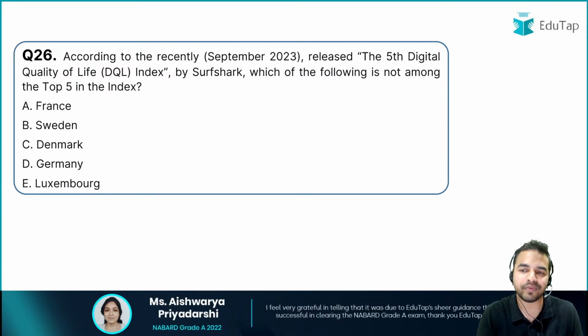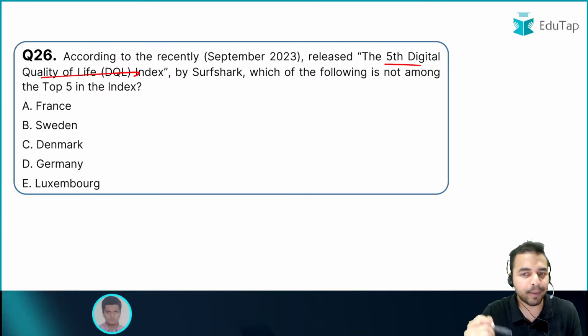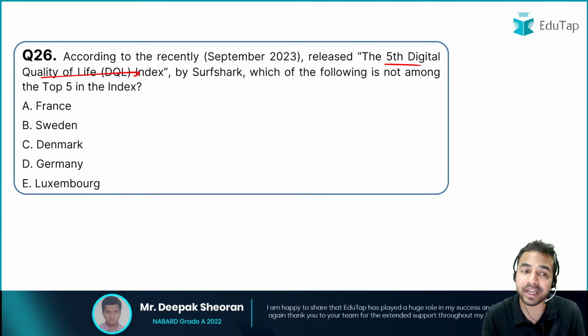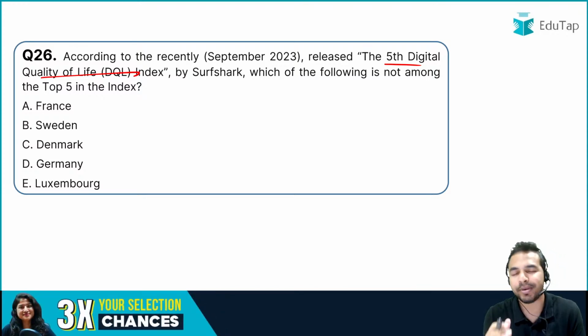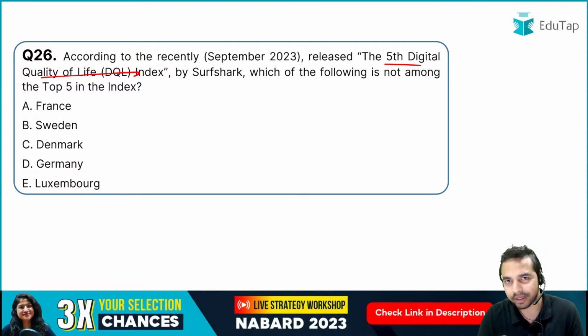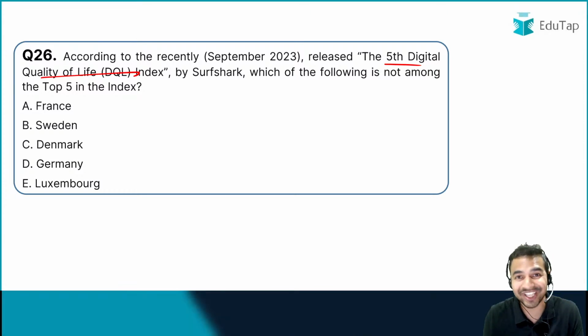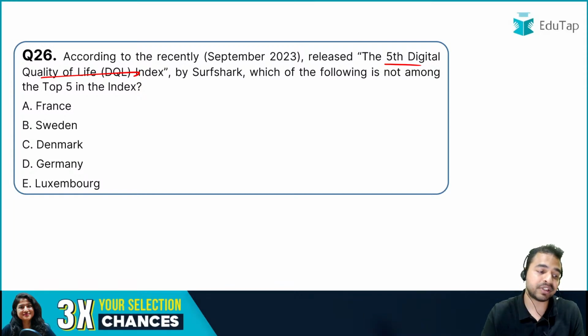The next question is on the Digital Quality of Life Index by Surfshark and आपको बताना है कि वो कौन सी कंट्री है which was not in the top 5 in the index. You can see here, guys, that most of the questions have been framed on these lines. The only reason behind that is such kind of questions have been repeatedly asked in the RBI Grade B Officer Phase 1 exam this year. That means the trend is changing.